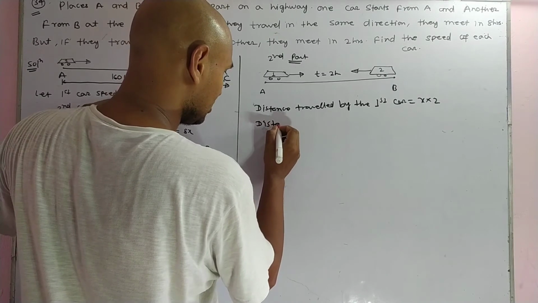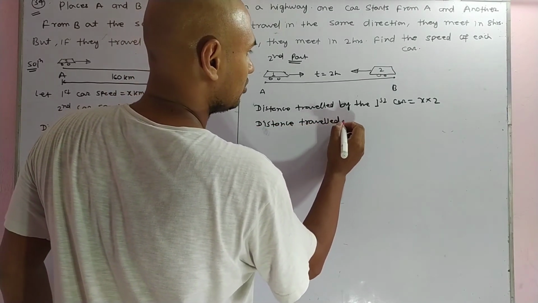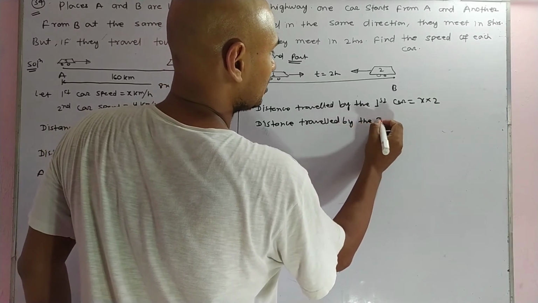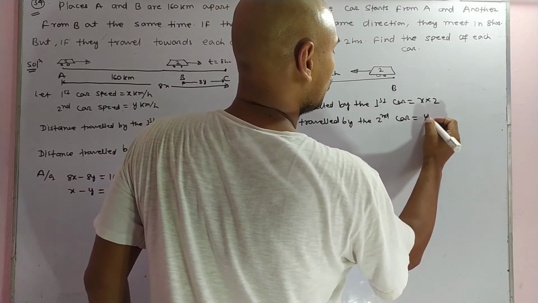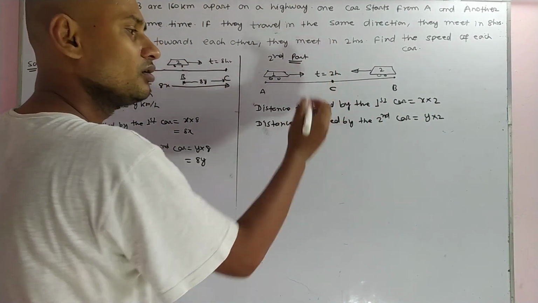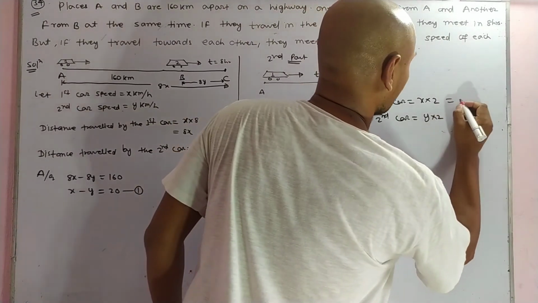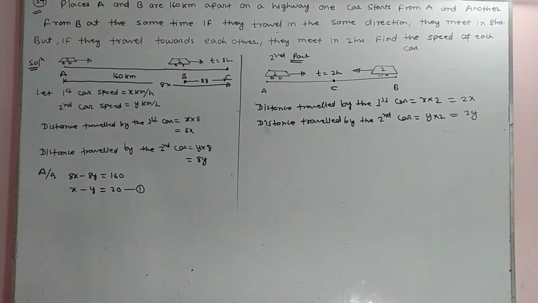The distance traveled by the second car is y into 2, because in 2 hours they meet at point C. This becomes 2y. I think you are able to follow me.